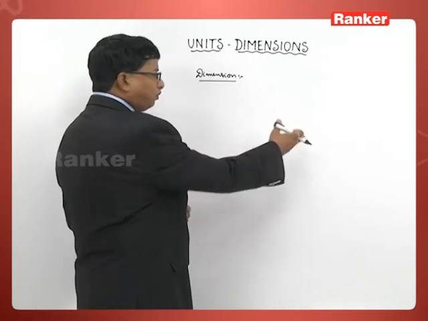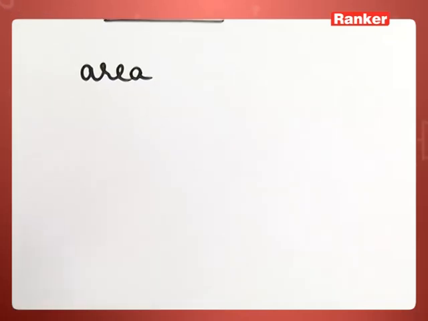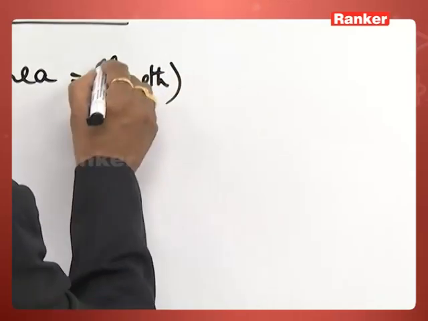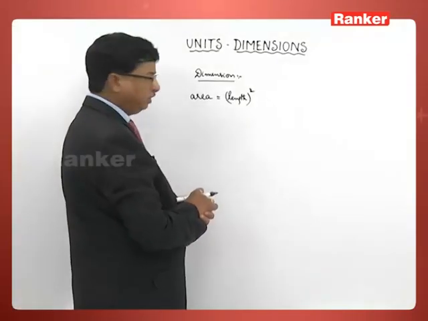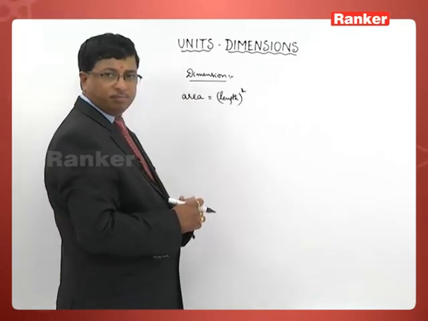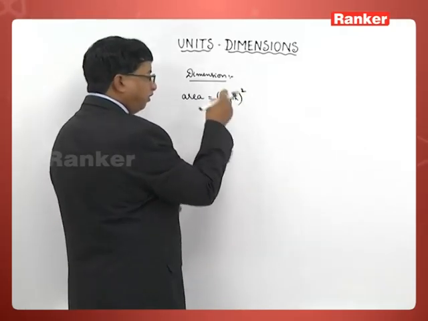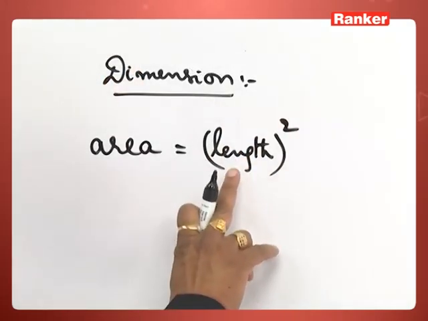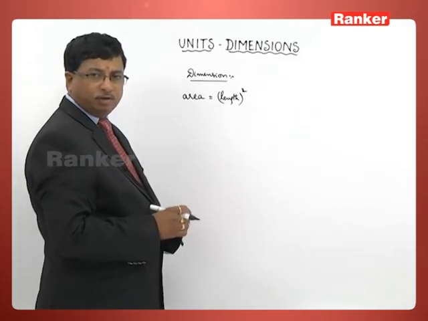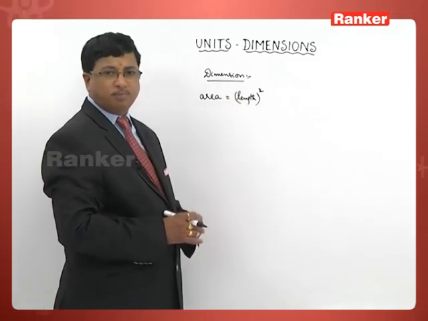Just now, of course, we have discussed a few examples. Out of them, I just have given area. Area, we can write this one as length square. When I write this area, we know that this is a derived quantity. Length square, while writing towards my right, length being a fundamental quantity, when I am raising this one to its second power, I am getting area. That is a basic concept one can understand by looking at this equation.